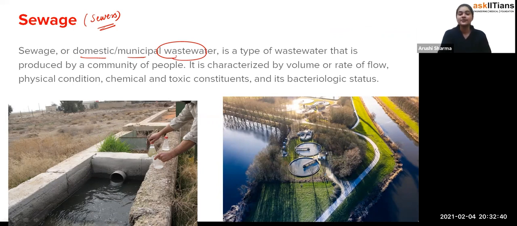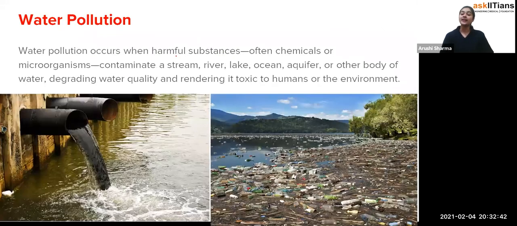So now coming to the next part of this chapter: water pollution. I think we don't need to study water pollution, or there is no need for an explanation, because the word itself says that the water is polluted.